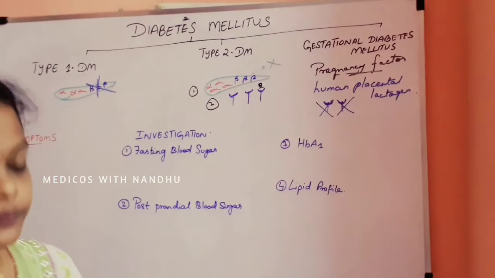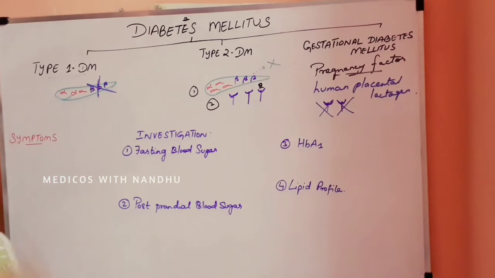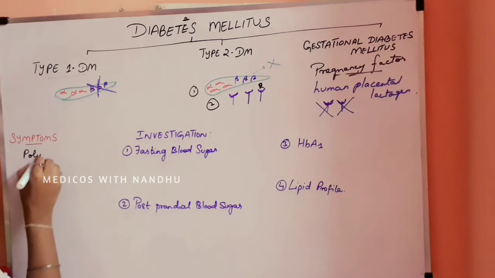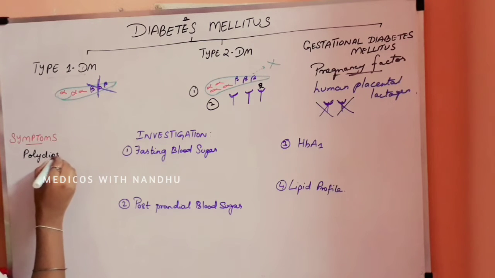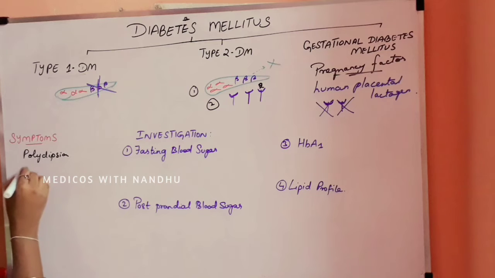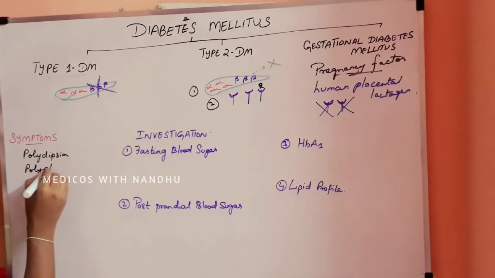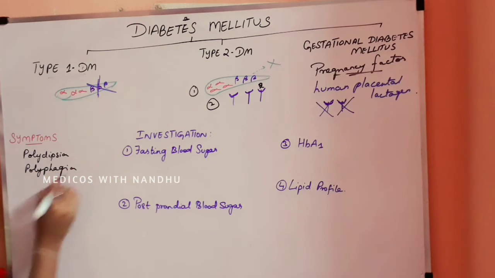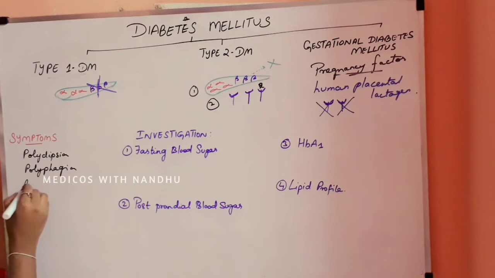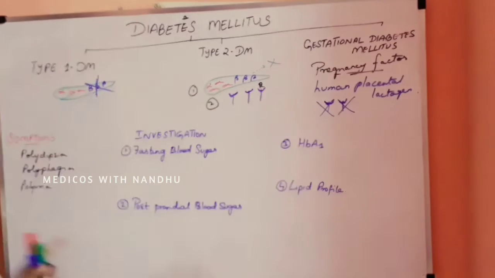Coming to symptoms, we should know the 3 P's: polydipsia, polyphagia, polyuria. So these are the 3 P's we should know in diabetes mellitus.